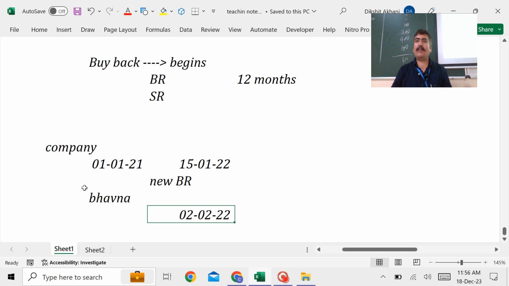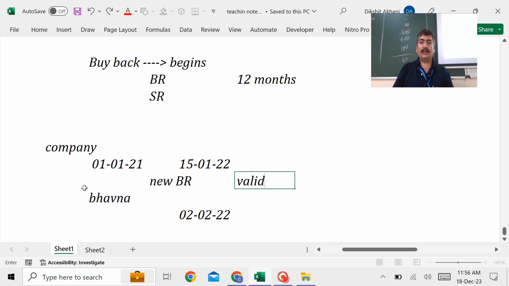2nd February, if you are applying, is it valid or not valid? The answer to this question is what? Not valid.